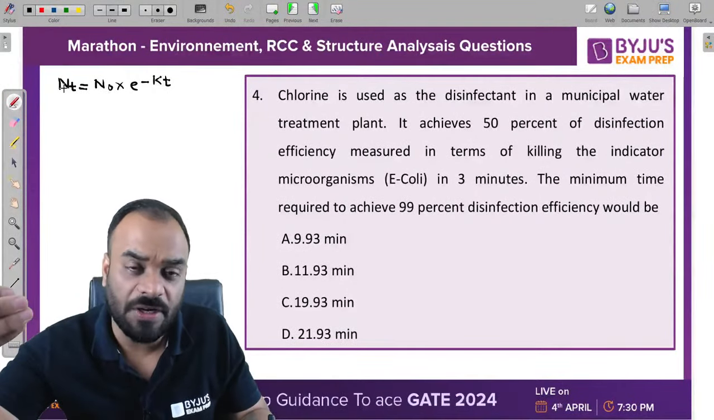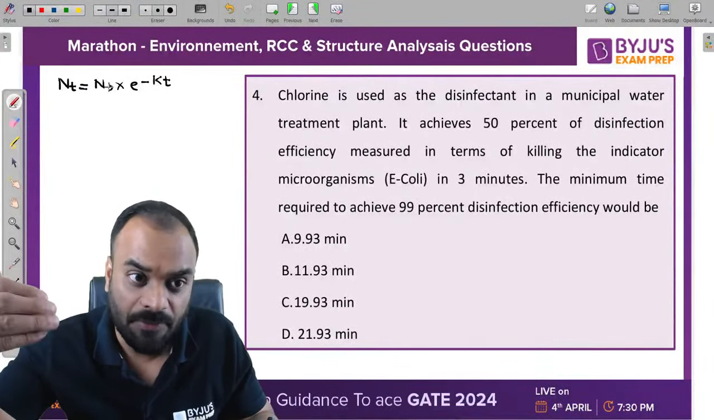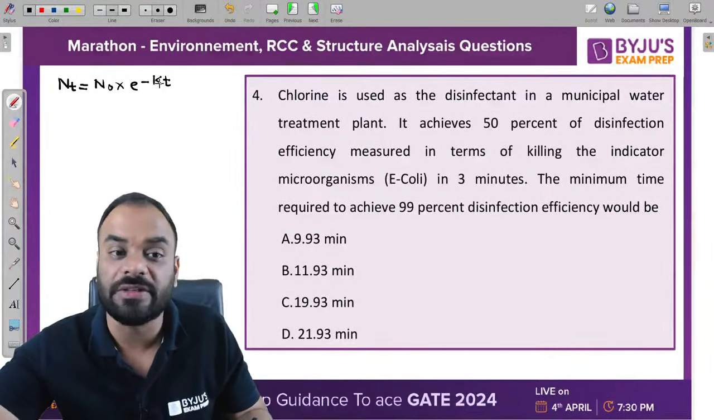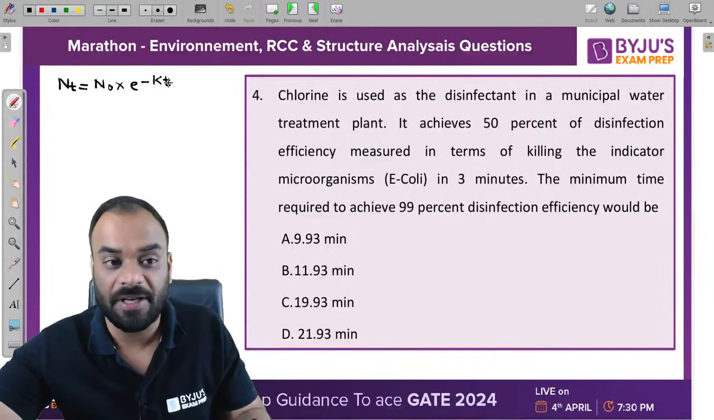Number of microorganisms which is present after time t. What is n naught? Initial number of microorganisms. What is k? Disinfection rate constant. And what is t? Contact period, right?